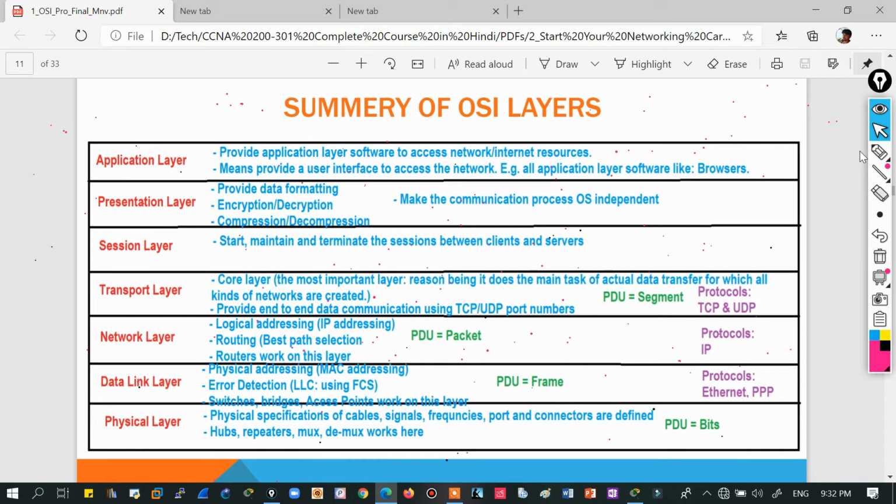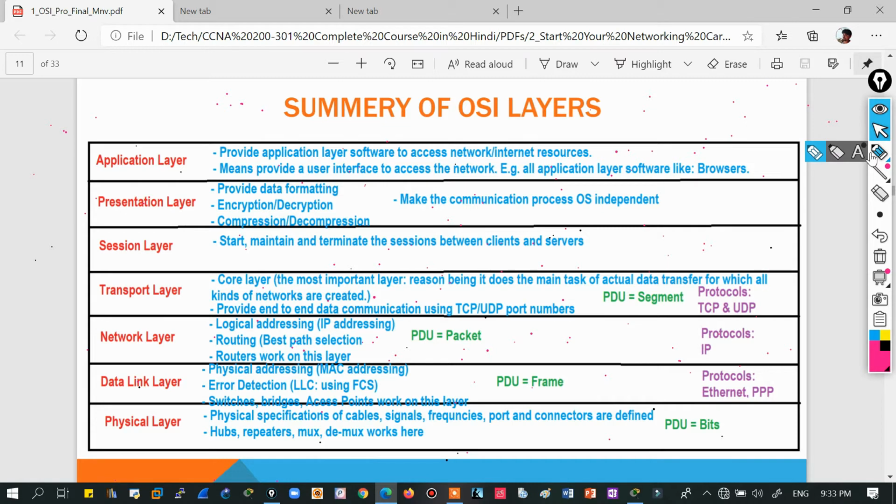Make sense? First of all, let's understand that the transport layer is the most important layer of all. Why? Remember the last video where we discussed the basics of networking and we talked about why we created networks. The answer was so that we could share data, we could transfer data from one device to another device.